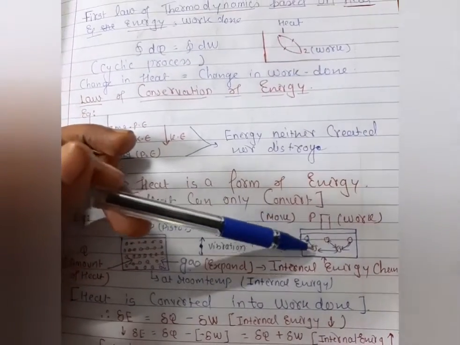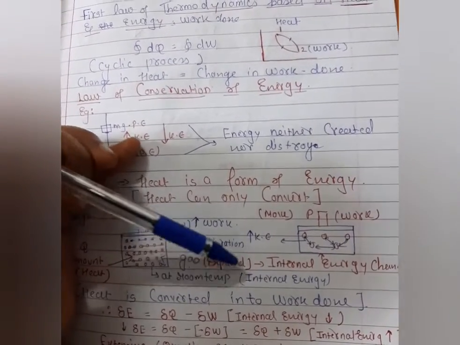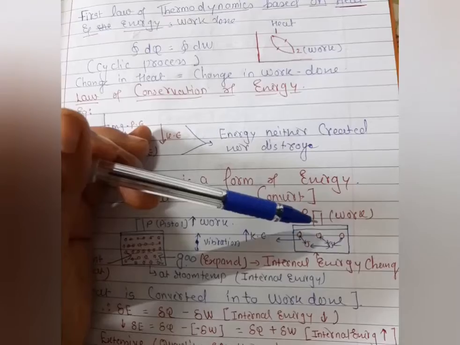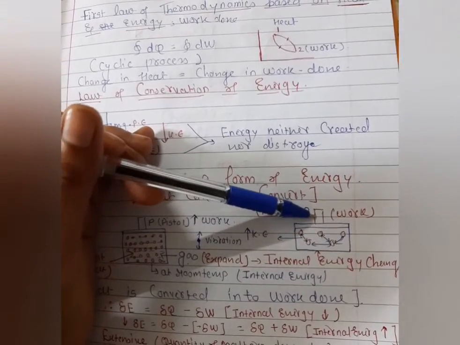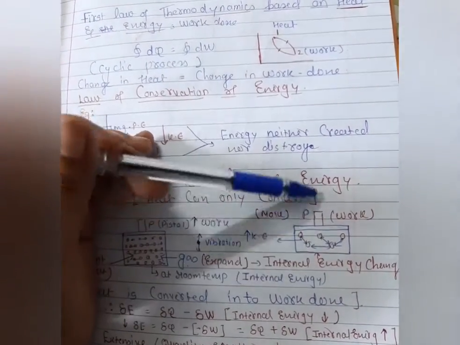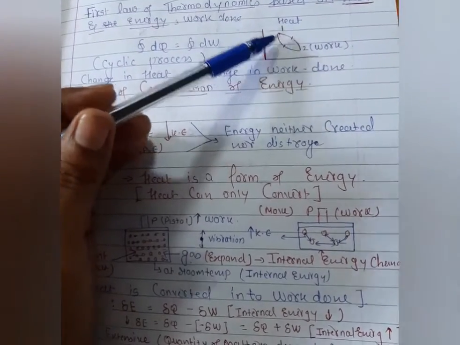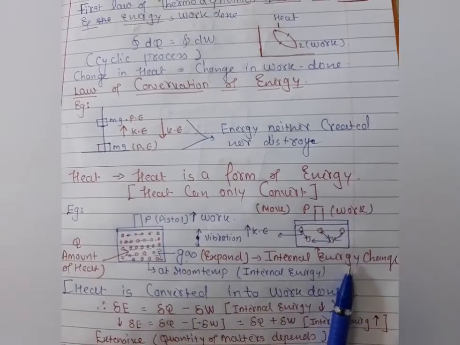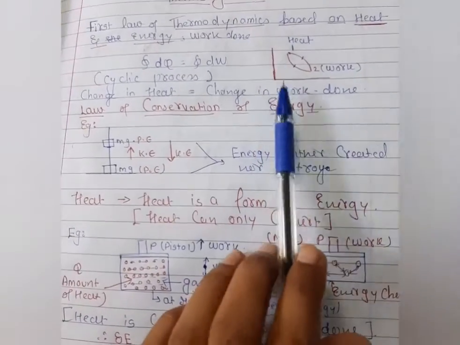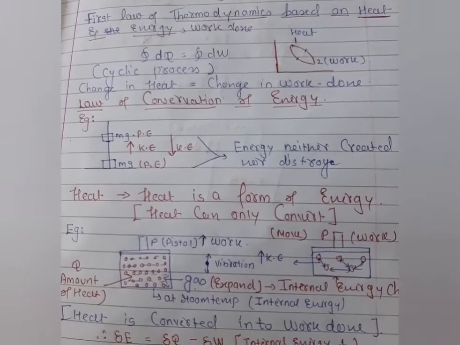How? You can see, when we apply a large amount of heat on this gas, the gas starts to expand. When the gas starts to expand, it means the internal energy of the gas has been changed. Because of this, the piston starts to work. It means the piston is moving in the upward direction because of the work done by this heat. That's why we can see heat is converted into work, and then again work is converted into heat. Hope you're very clear about it. These two examples are very helpful to understand the first law of thermodynamics, based on heat and work, a cyclic function.